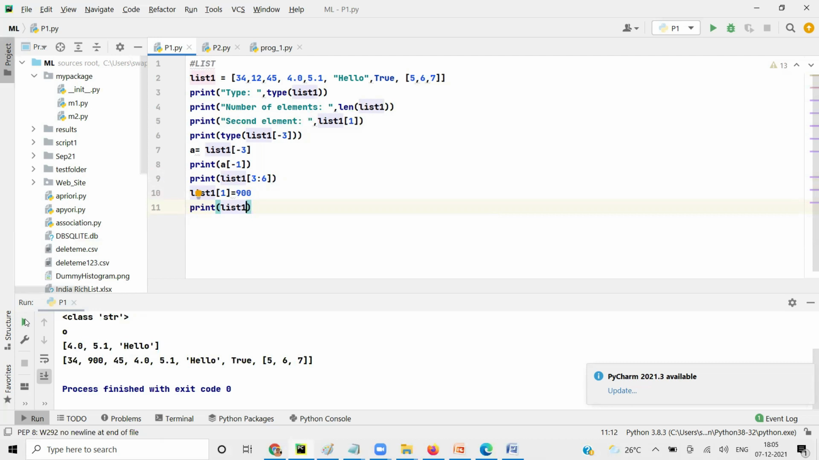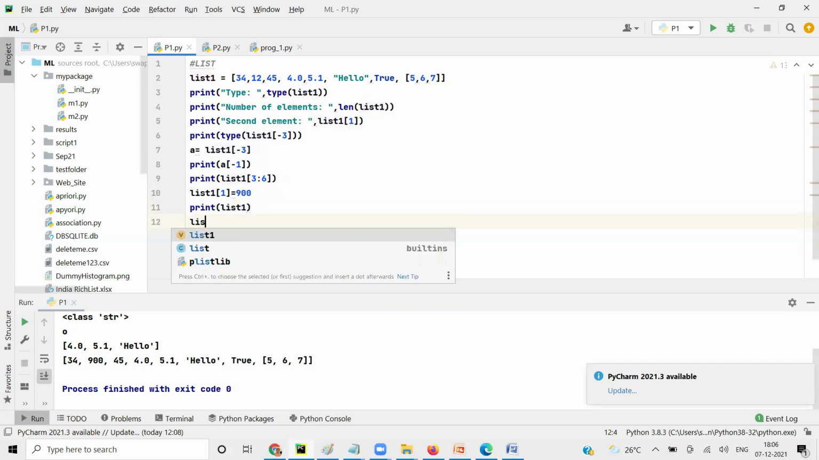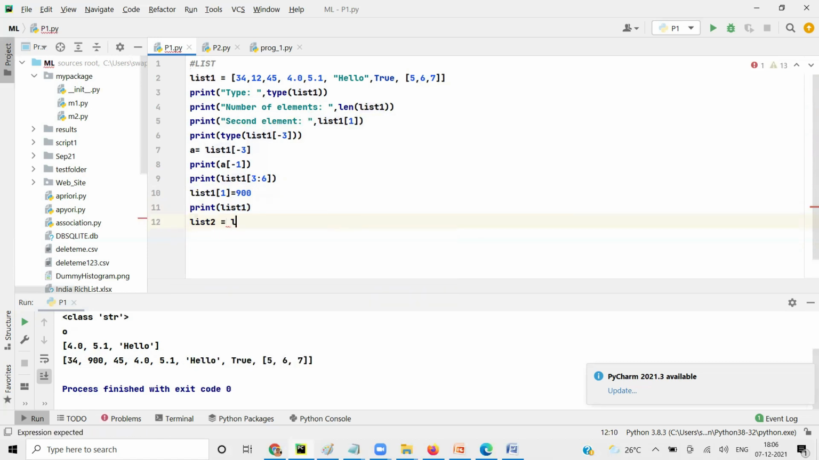One more thing: there is something called shared references. What does shared references mean? I'll show you and then we'll talk about it. So this is list 1: 34, 945, 404, 5.1, etc. Now I'm going to create list 2 equal to list 1.